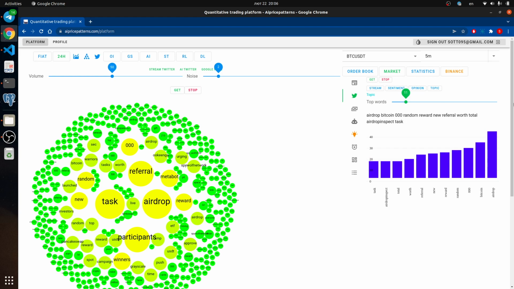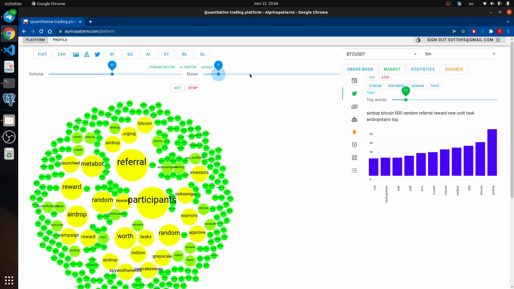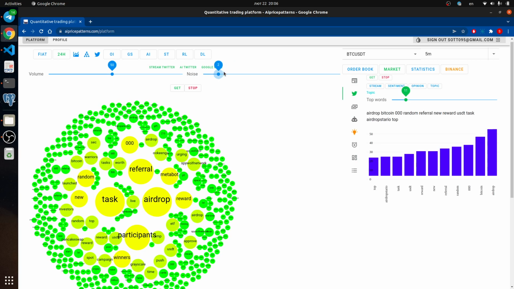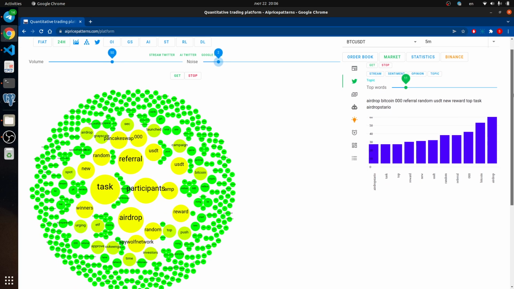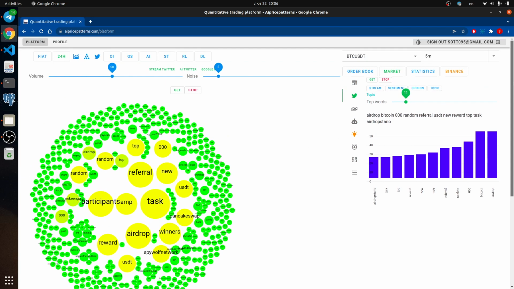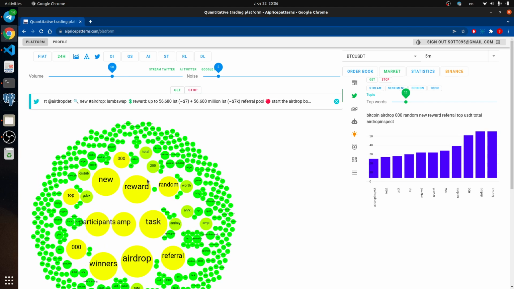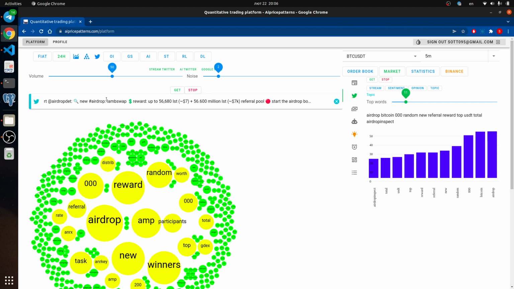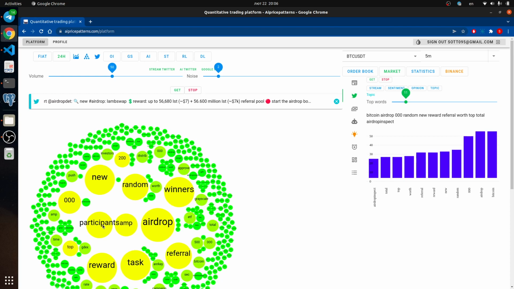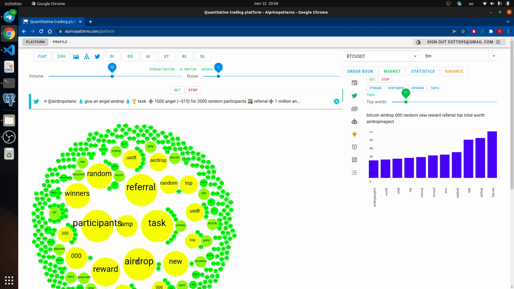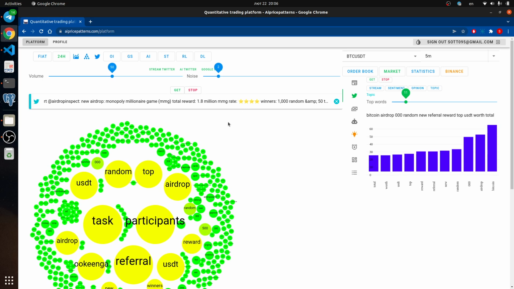But for our case, for example, let's look at the noise of this Twitter data, and we could manage this structure. For example, you could click on some word. Let's click on reward, and these are tweets about reward. For example, you can look at the participants, or this one, or this one, and we could analyze all this.